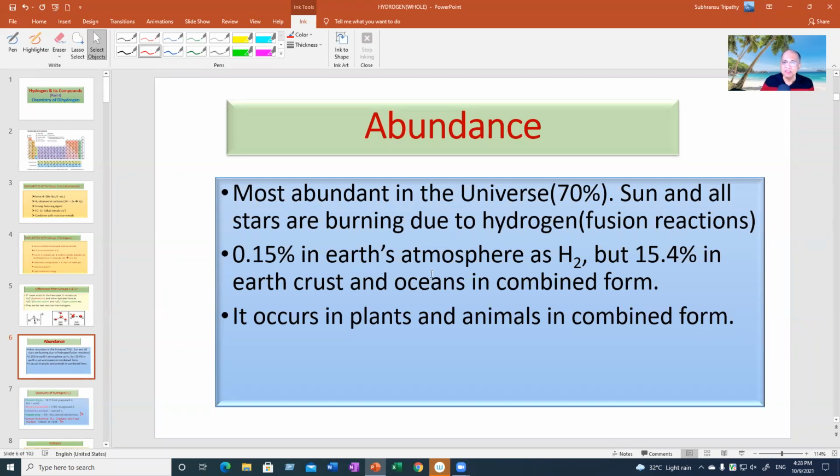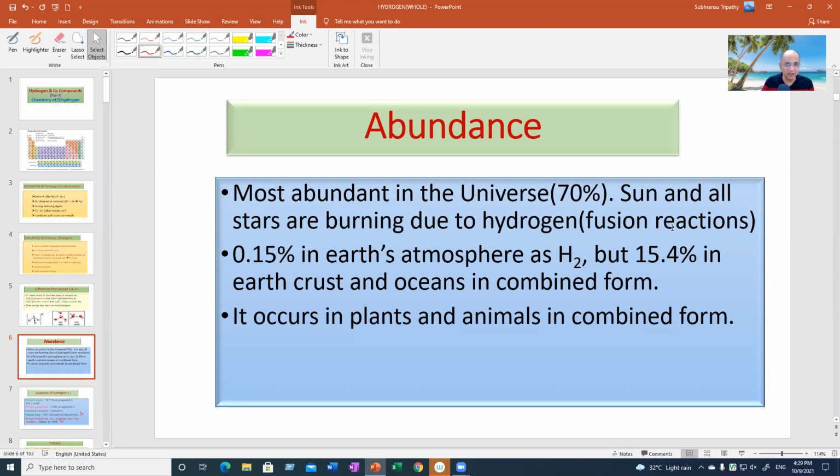Abundance: you know, the entire universe is abundantly filled with hydrogen. 70% of the entire universe is hydrogen, because all stars and the sun are burning due to hydrogen combustion. Fusion reactions are taking place. It cannot be called combustion, rather the fusion reactions are taking place incessantly, continuously.